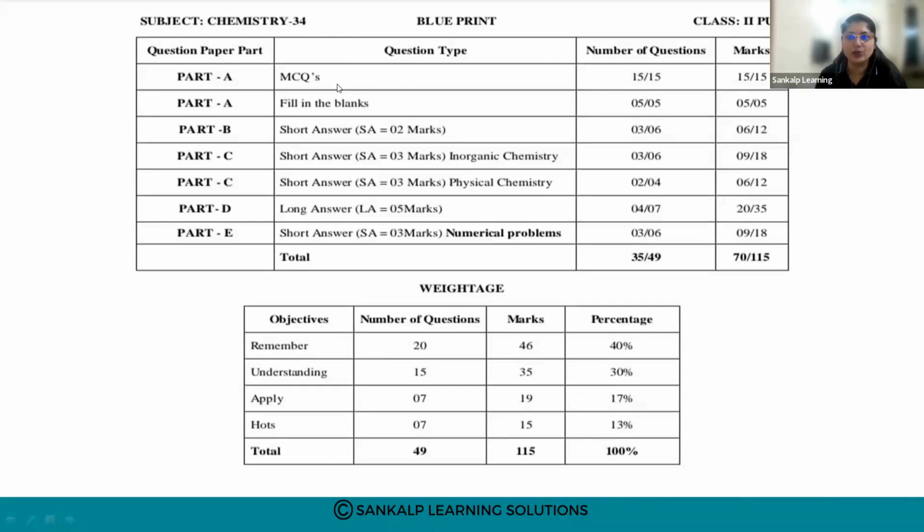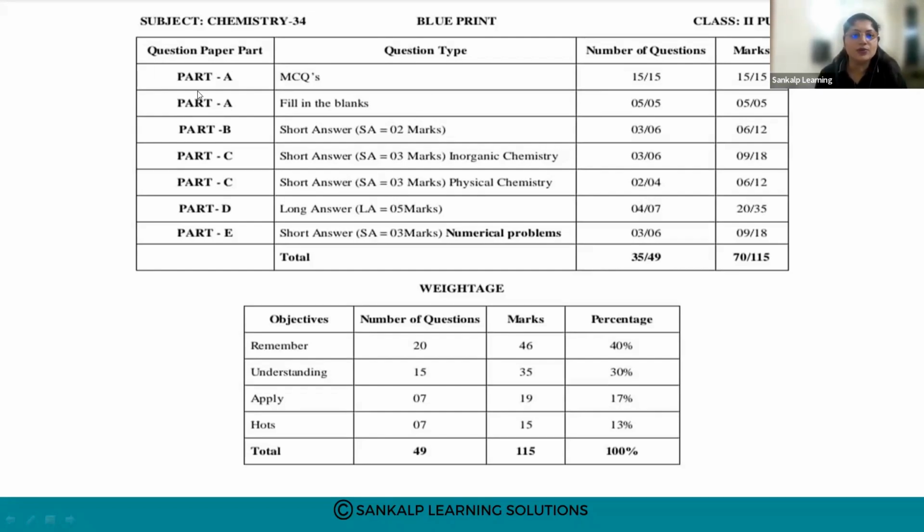But they have included MCQs and fill in the blanks so that you go thoroughly through the NCERT. The main motto behind keeping MCQs and fill in the blanks is to make you study your textbook thoroughly, so that you can score well.